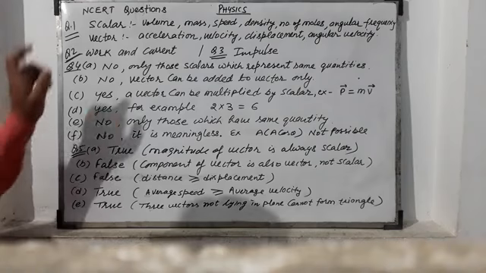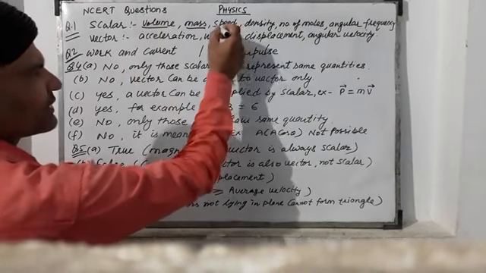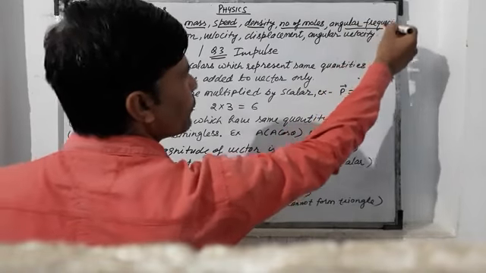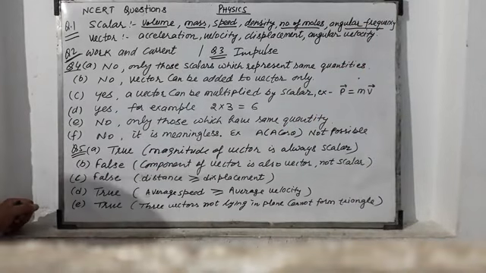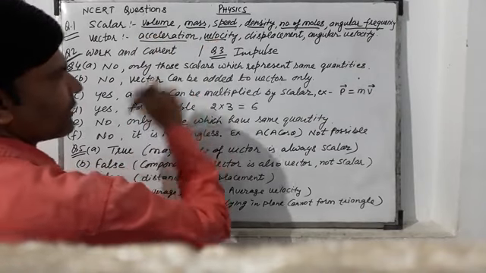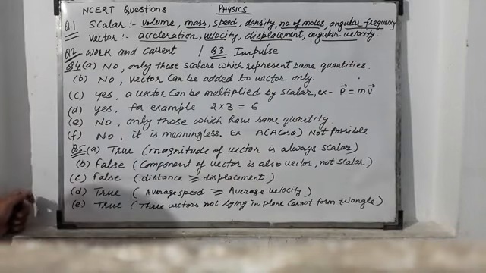So, scalar quantities are volume, mass, speed, density, number of moles and angular frequency. Vector quantities are acceleration, velocity, displacement and angular velocity.